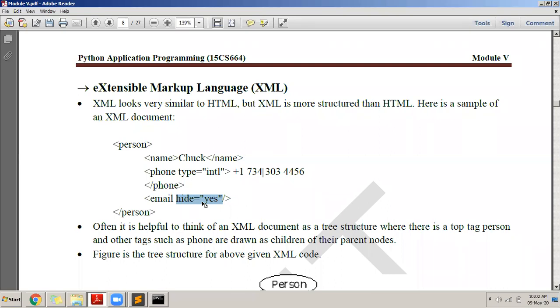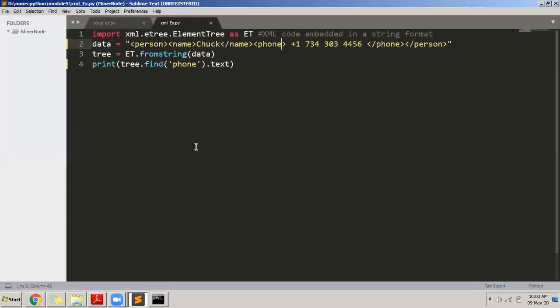You can construct your own XML document. But the only thing is that when you construct your own XML document, it should be properly formatted. Properly formatted means what? See, person is starting. In person, you have name. Then you should end the name after the data, here only. If I put it somewhere else in the end, let us say I start phone here and close name at the last, no, it should be properly structured.